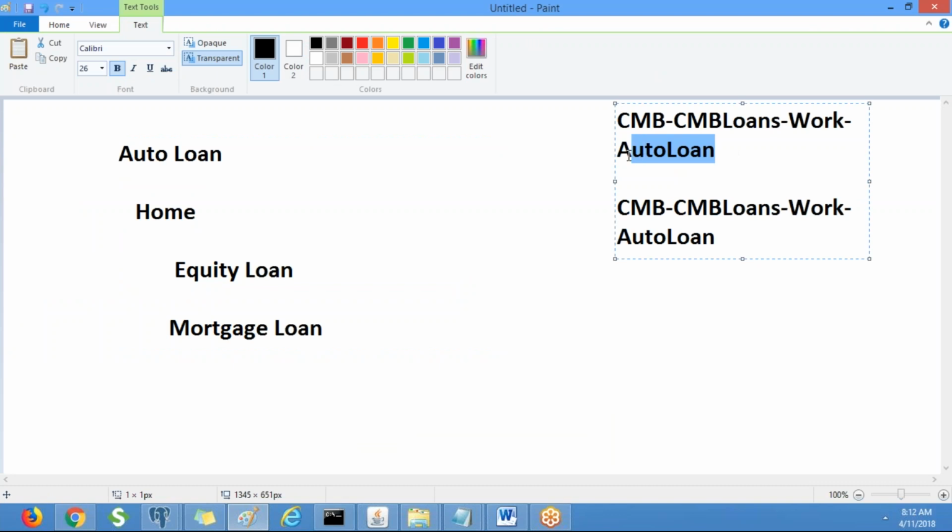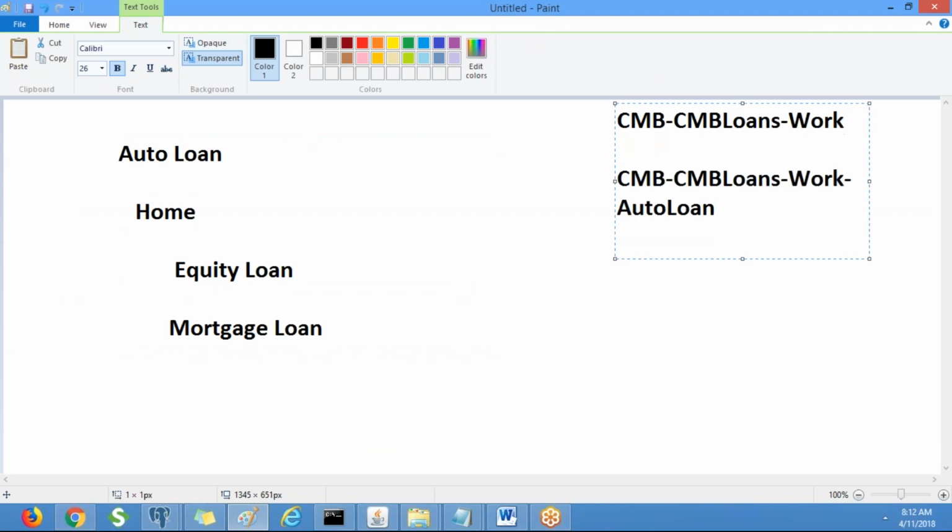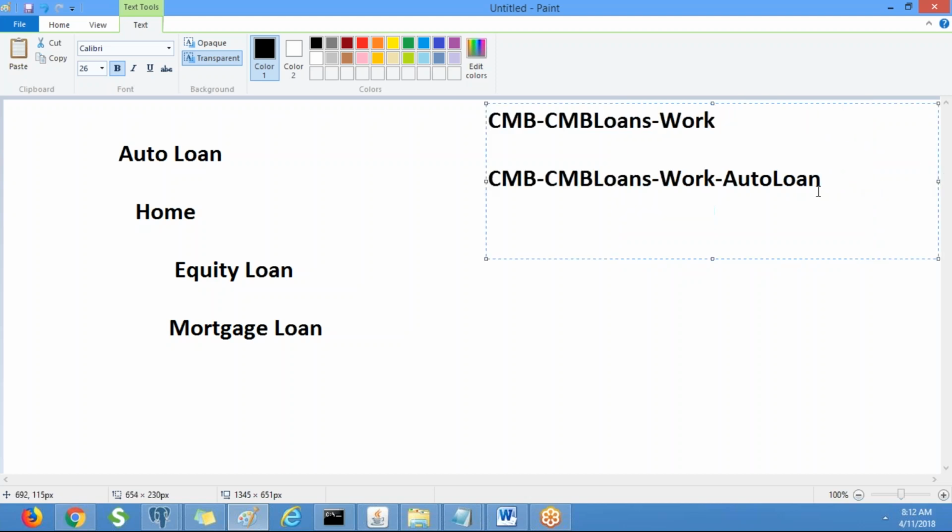So this is our work class, right? So everything we are going to create under this. Okay, so this is the child class, obviously, right? So auto loan is a child class.